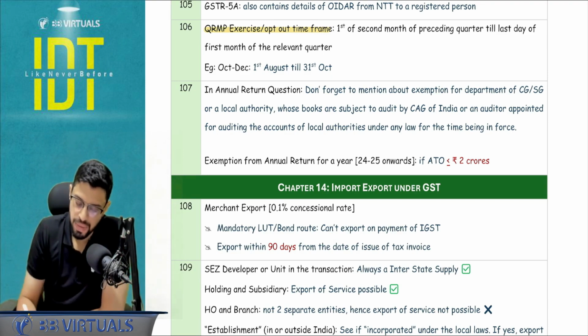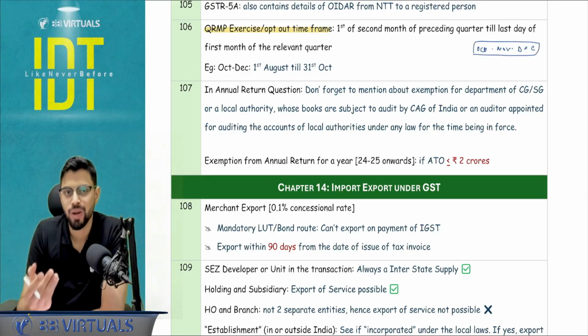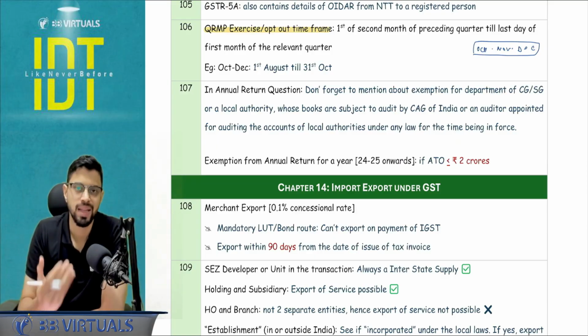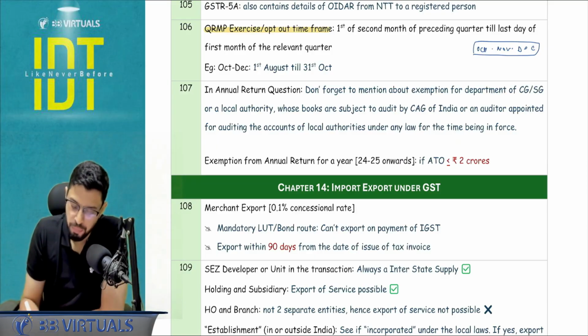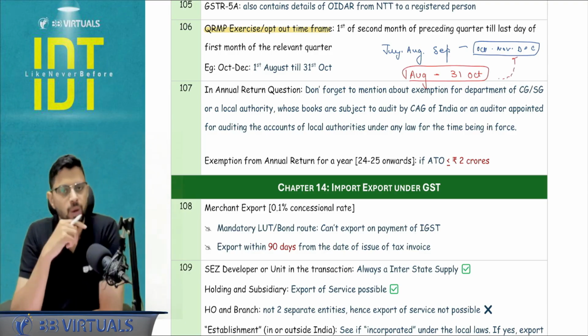So let's take a simple example. Let's say October, November, December is the quarter for which I wish to go for the QRMP. Now I will have to tell government, right? I will have to tell Nirmala Tai that I wish to go for the QRMP. So the prior quarter will be July, August, September. So the time frame will be 1st August till 31st of October if I want to go under QRMP with respect to the October, November, December quarter.